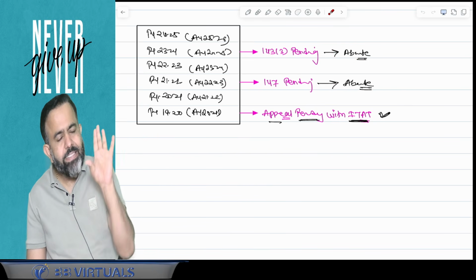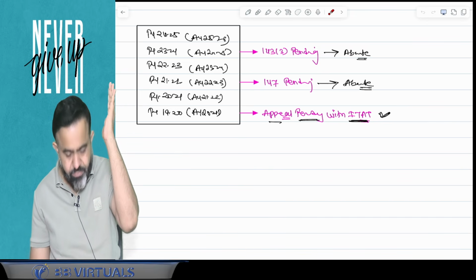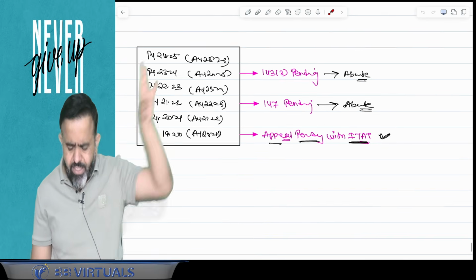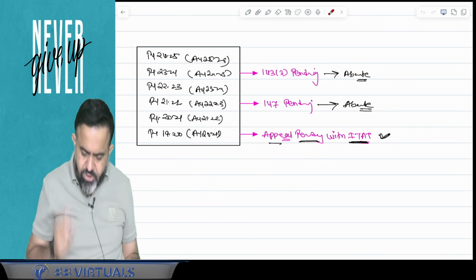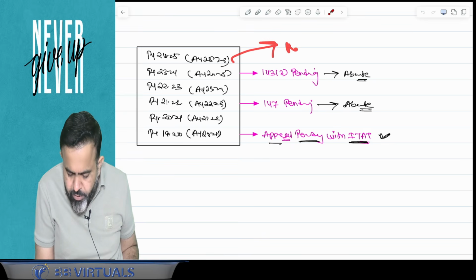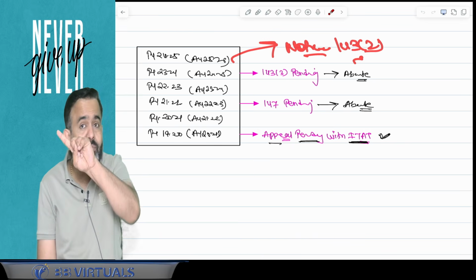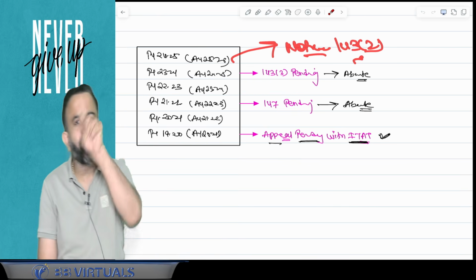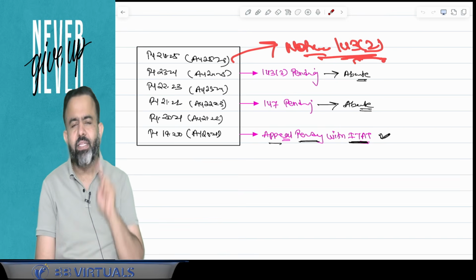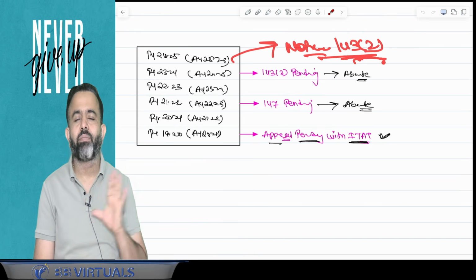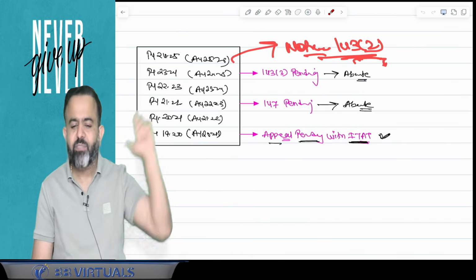Now guys, when the search is started but the block assessment is not yet completed, and before block assessment completion, suppose a notice is issued under section 143(2) for this year, that is, after the start of the search but before completion of the block assessment, then this assessment will also be abated.